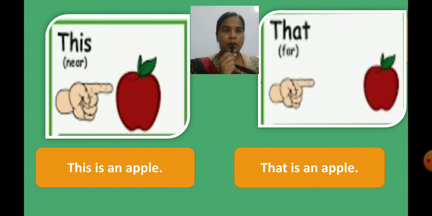As we know, this is used to talk about a thing which is near. And as we know, that is used to talk about a thing that is far away. In the second picture, as we can see, the apple is far away. So we can see the use of that is.